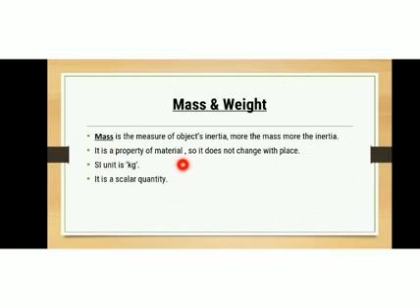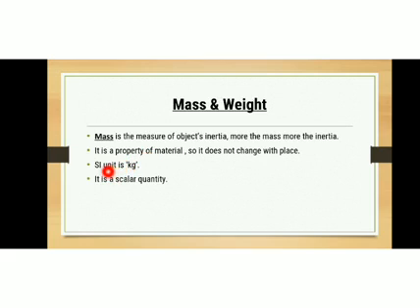It is a property of a material. Mass is the property of a material. It does not change with place. Suppose the mass of an object is 10 kilogram, and if you take that object anywhere on this earth, or any place, the mass of the object remains the same. It will be 10 kilogram itself. It is not going to change with the place.